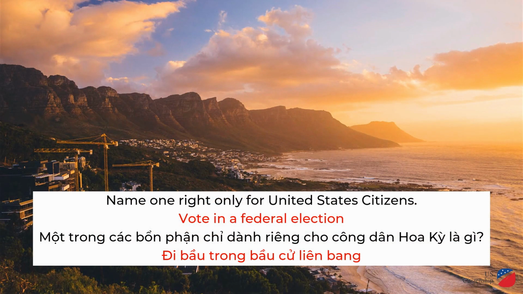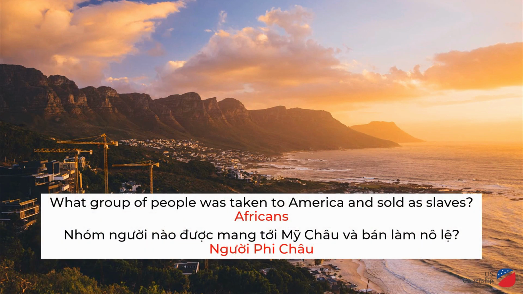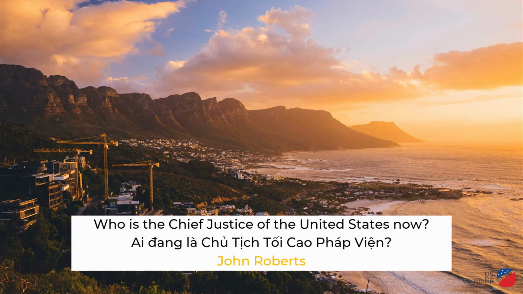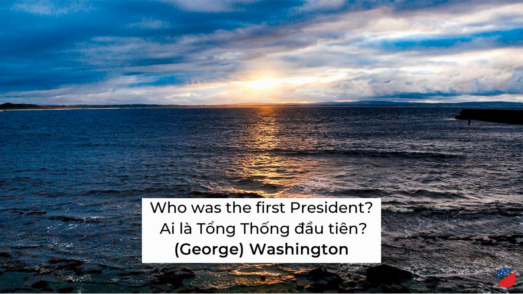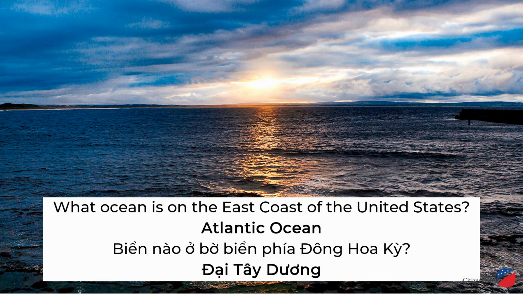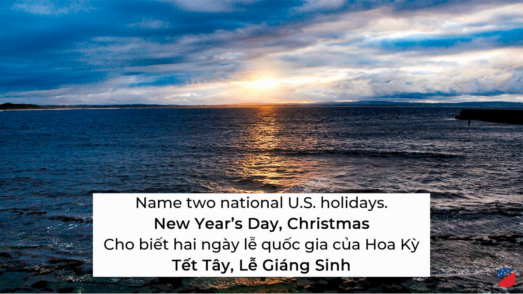Name one right only for United States citizens. Vote in a federal election. What group of people was taken to America and sold as slaves? Africans. If the president can no longer serve, who becomes president? The vice president. Who is the Chief Justice of the United States now? John Roberts. Who was the first president? George Washington. Who was president during the Great Depression and World War II? Franklin Roosevelt. What ocean is on the east coast of the United States? Atlantic Ocean. Name two national U.S. holidays: New Year's Day, Christmas.